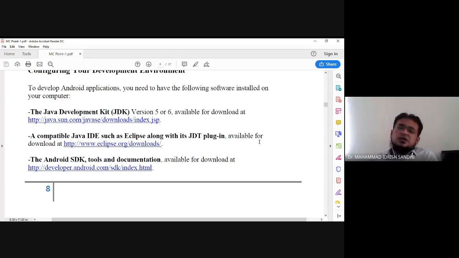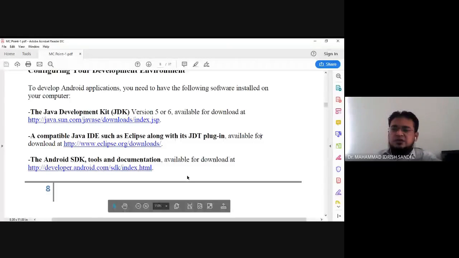The second thing about the Eclipse editor is that it lets you create an Android application program, save it, edit it, compile it, and run it. All these things are done by a Java IDE such as Eclipse. So this is the second thing.